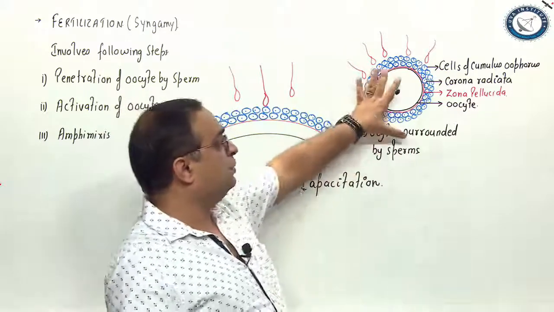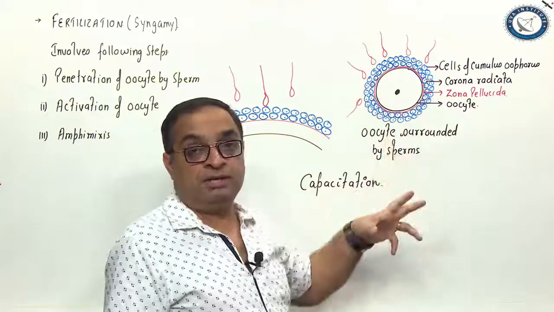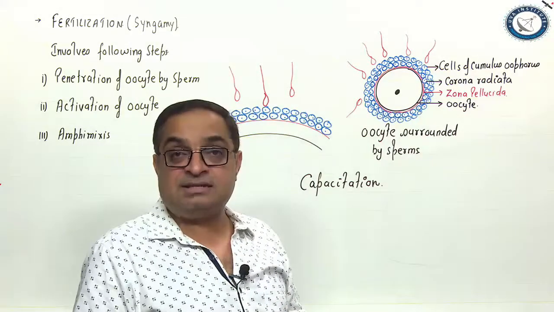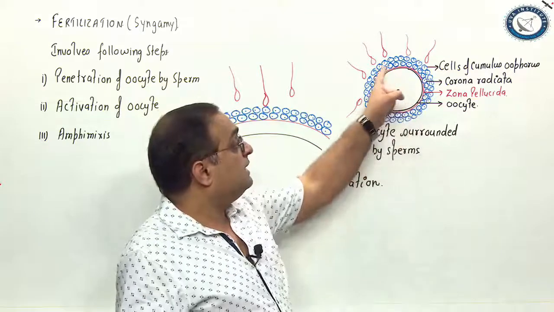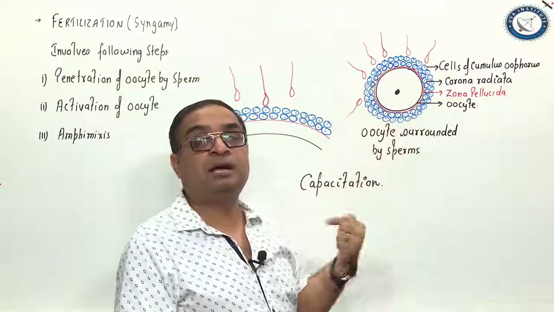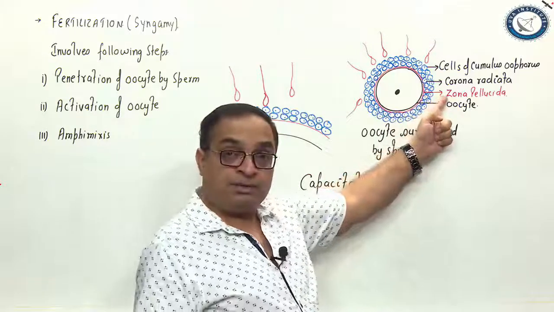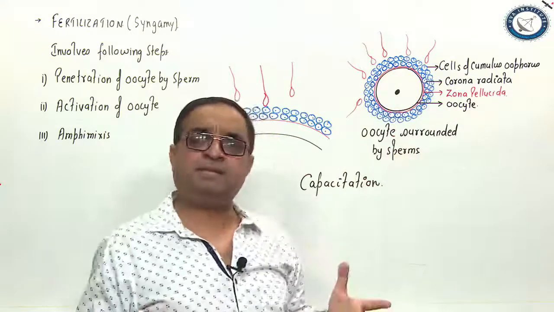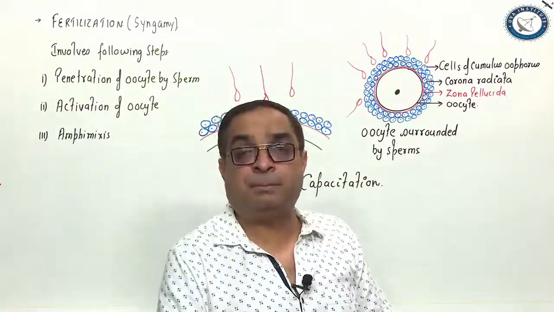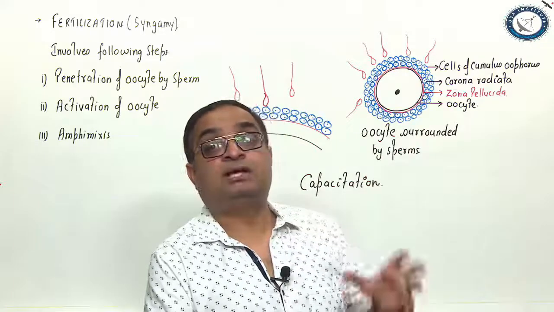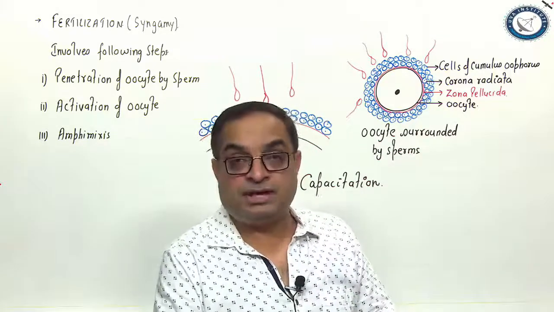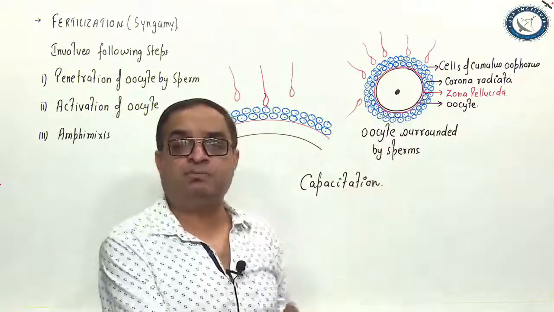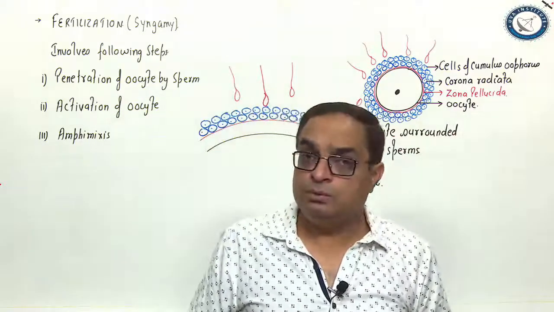In this diagram, the oocyte released from the ovary, please remember, is not an ovum, it is a secondary oocyte. Its meiosis is arrested at the metaphase 2 stage. This secondary oocyte is surrounded by many protective layers: zona pellucida, corona radiata and cells of cumulus oophorus. Sperms have to remove these layers to enter the oocyte. The oocyte is surrounded by many sperms, but only one sperm will finally enter.